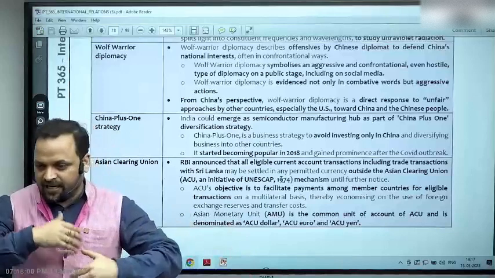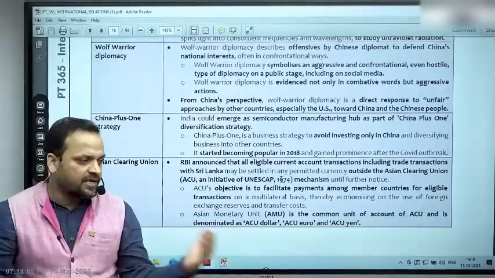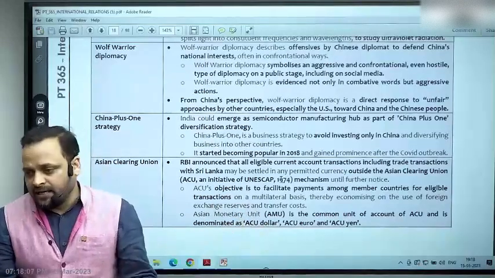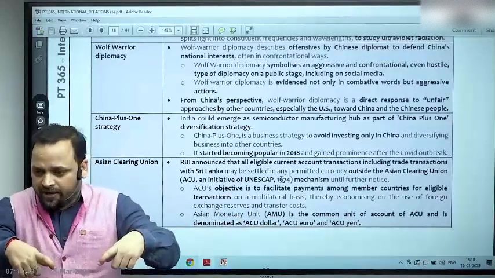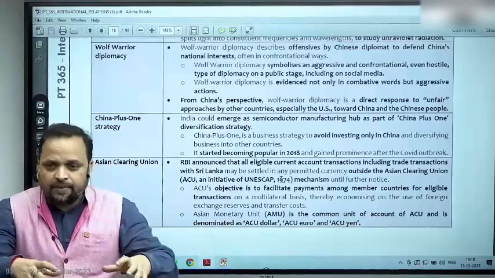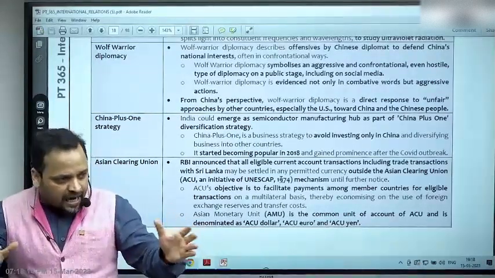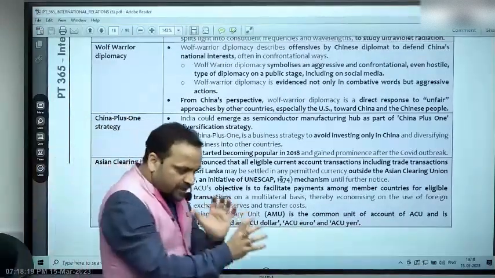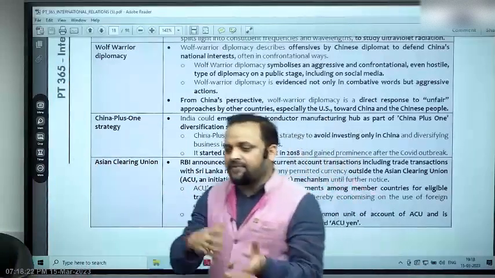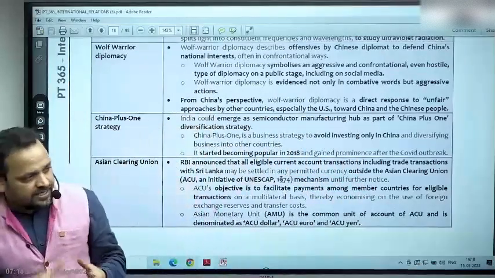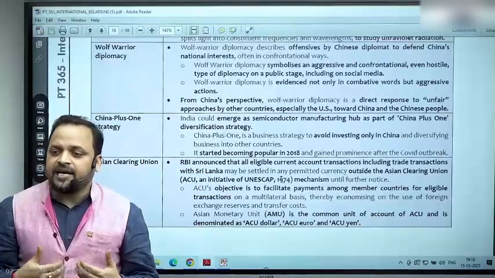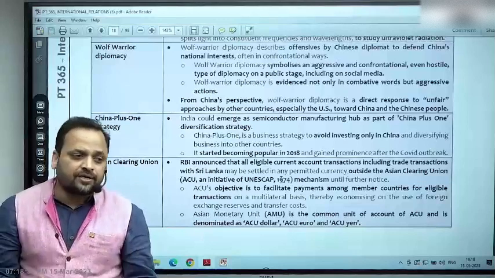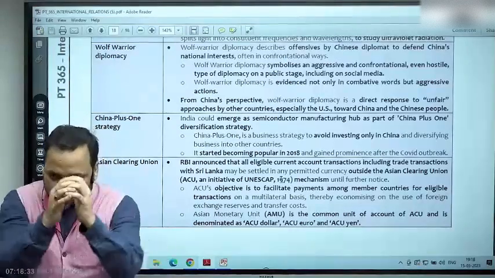Like for example in India, RBI would be nodal authority for these kinds of activities, right? Currency swap arrangement or Asian clearing union. So these central banks come together and act as a consortium, right? So they basically, if you see their economies, they are backed by these economies, right? So now you have pooled resources. So within this channel, multilateral transactions can take place, credits can be provided, countries can save valuable foreign exchange, all right, and transaction cost which is involved. So it is limited to the countries which are part of it.